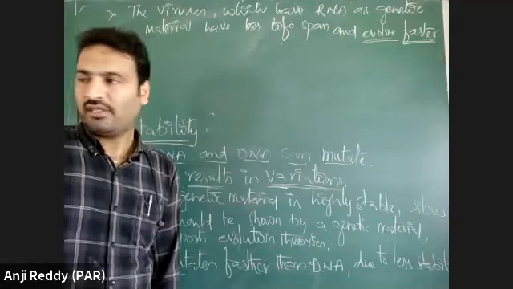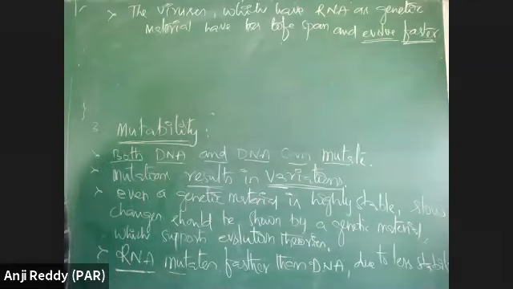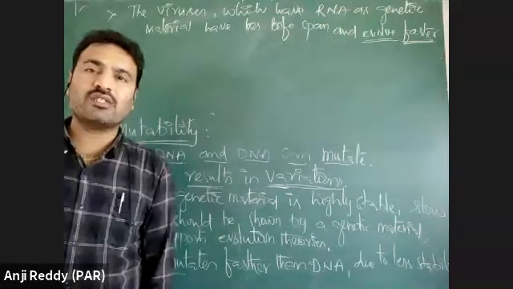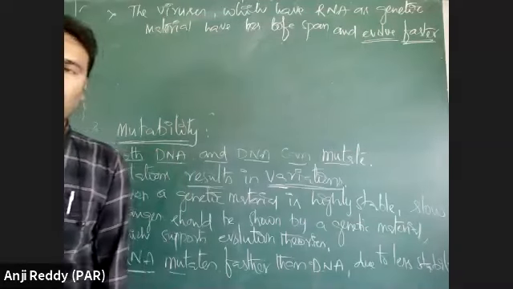Okay? Clear? Every genetic material shows mutation. Not only in viruses and bacteria, but in humans and plants there are also variations.